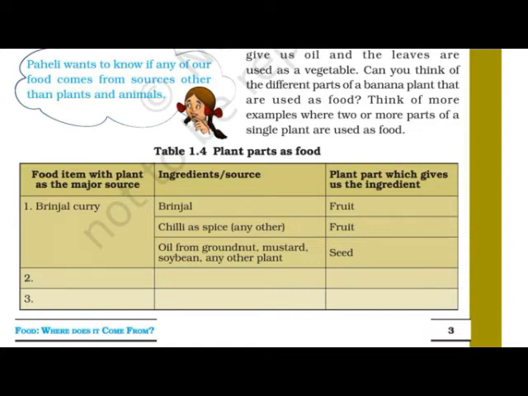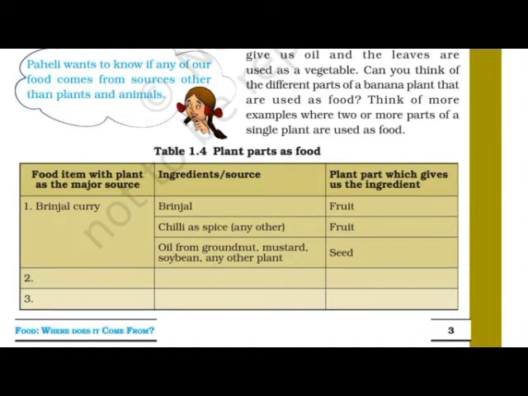Activity number 4. We are going to start now. From all the food items you have listed in table 1.3, whatever food items you have filled in table 1.3, just look over it. From all the food items you have listed in table 1.3, choose those items whose ingredients are obtained from plants. You have to choose those items whose ingredients are obtained from plants. Which part of a plant, that you have to tell.